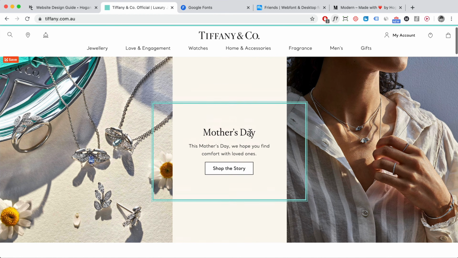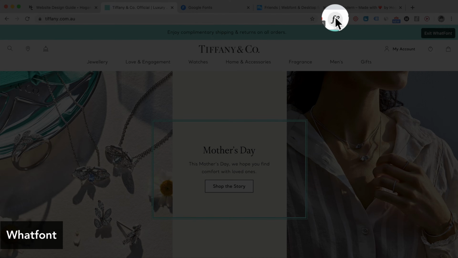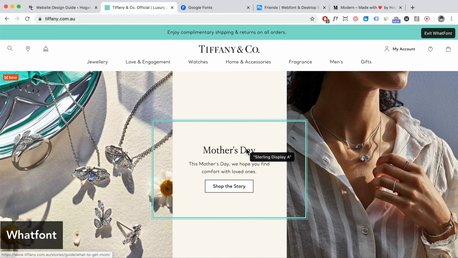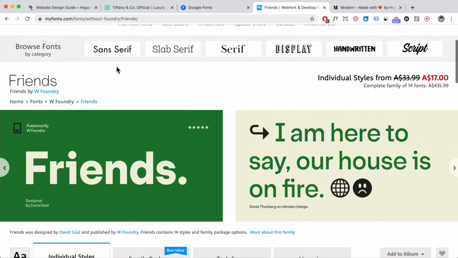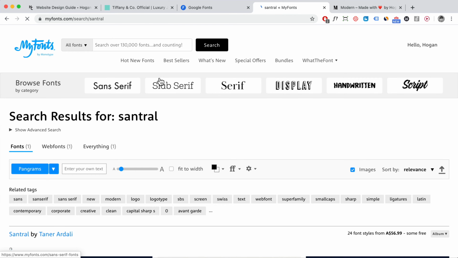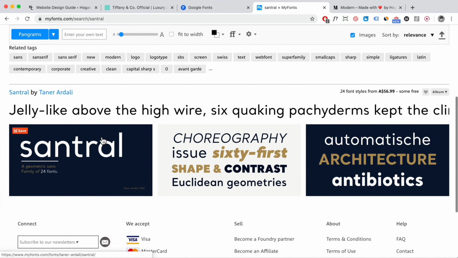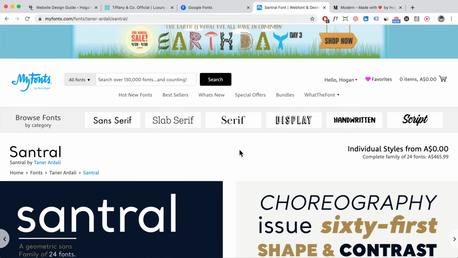And let's say if you like what you see on Tiffany & Co., like their font, then you can download a Chrome extension called WhatFont. Right, so install that onto your browser and you can hover over the text and it's going to tell you what font they're using. So you can write that down on a piece of paper and then you can Google it. Most of the time you can find that font on myfonts.com. So let's just say, for example, the Santrel, okay, and click on enter. So here you can download the Santrel font and use it onto your WordPress website.